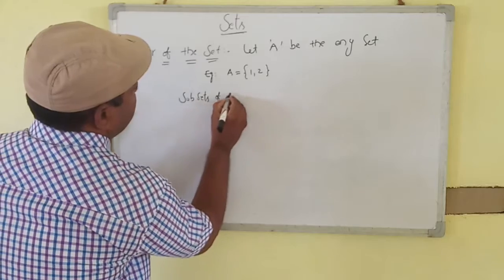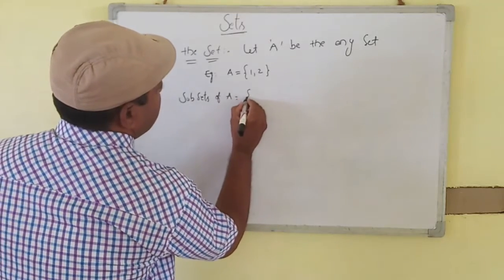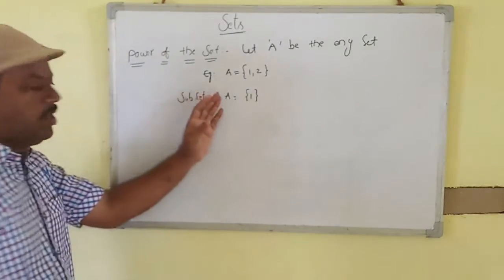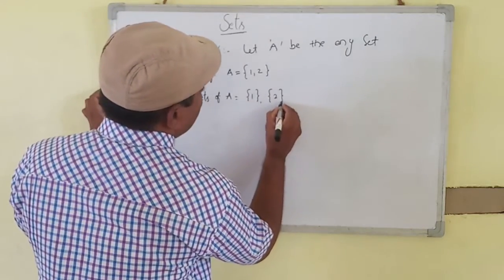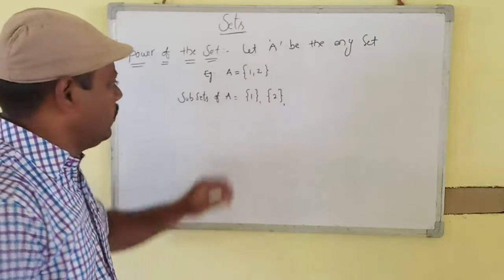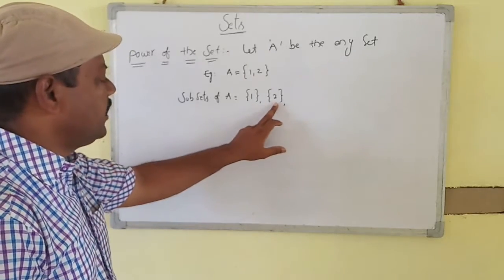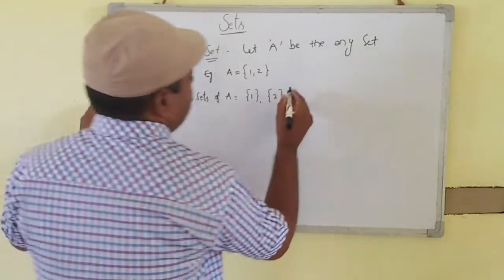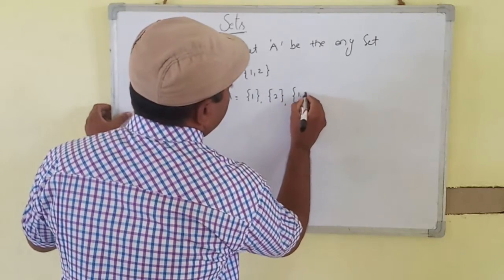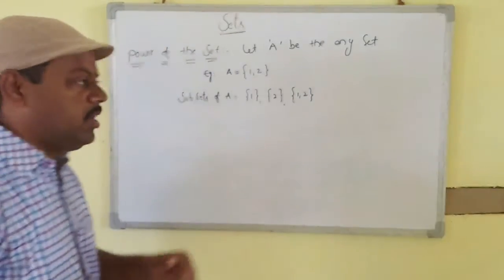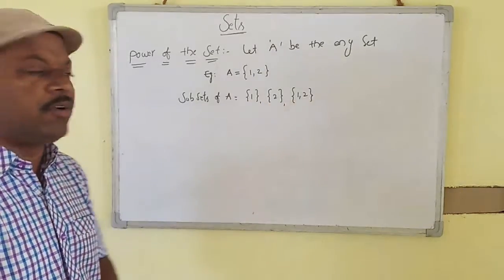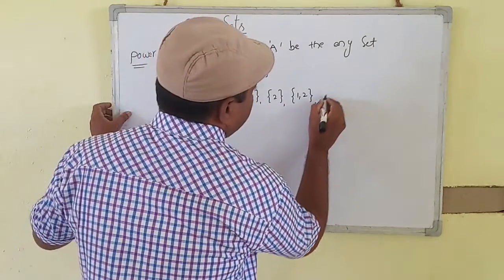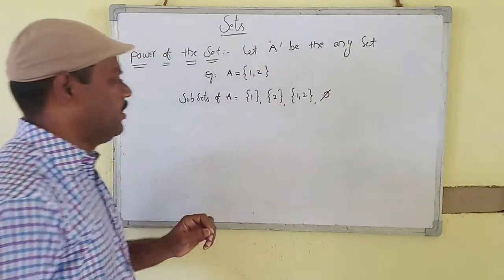Subsets of A: first one-element sets, set of 1, set of 2, then set of 1, 2. Next, phi.